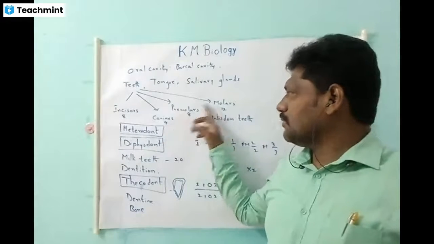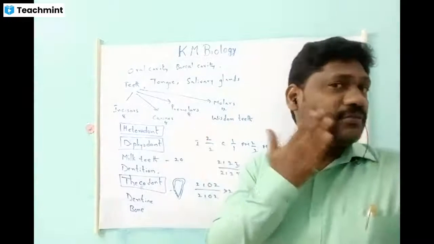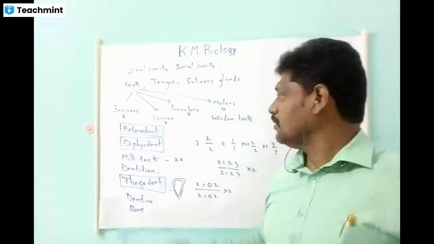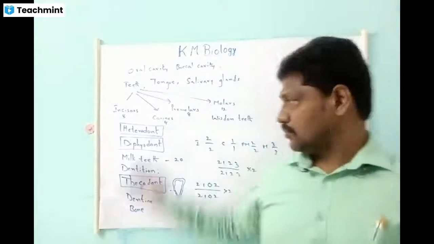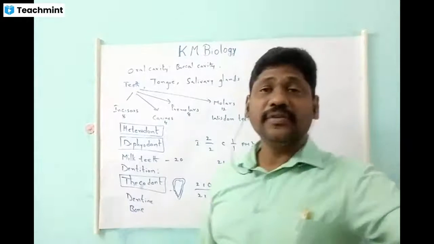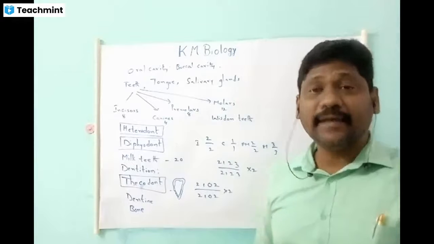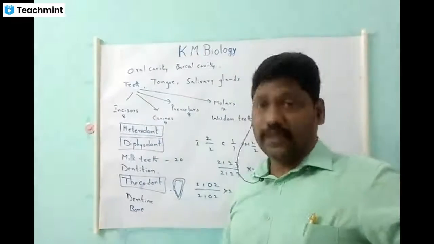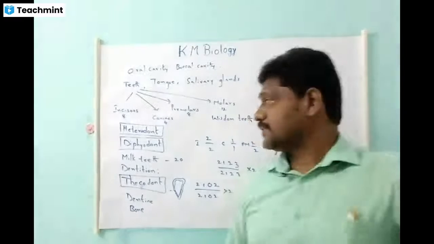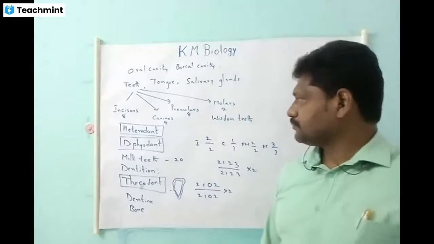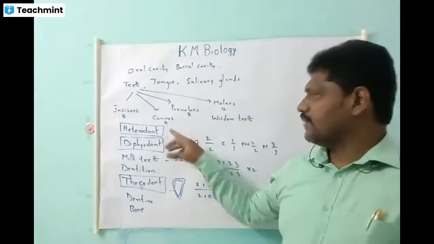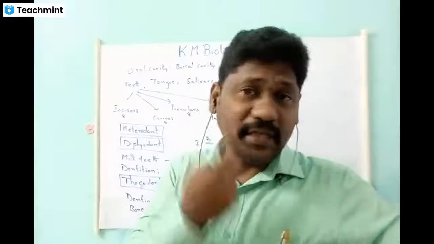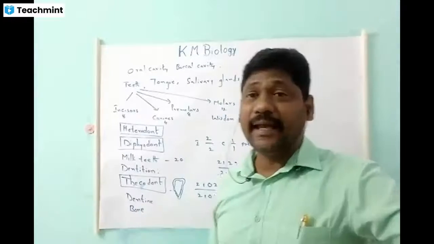Premolars and molars form the cheek teeth, and they help in mastication. So they are called grinding teeth, both premolars and molars together. These are the different names based on the function, the usage, of different types of teeth. In herbivores, you do not find the canines. That is important. You might have seen a rabbit: there is an empty space which we call diastema.